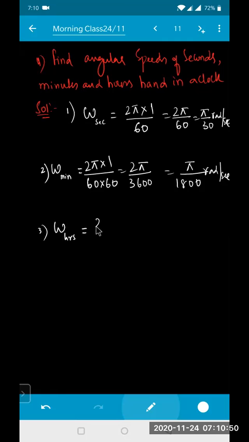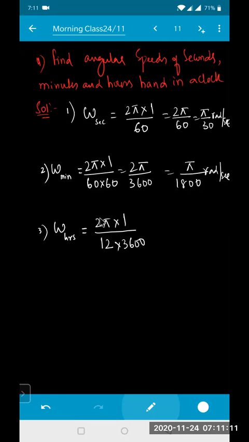Angular velocity or speed of the hours hand. The hours hand will make one complete rotation, so it is 2 pi into 1. How much time will it take for one complete rotation? 12 hours. So it is 12 into 60 minutes, into 60 seconds.